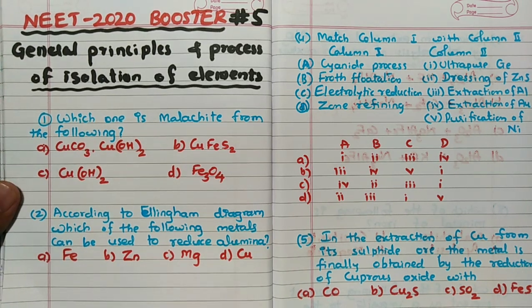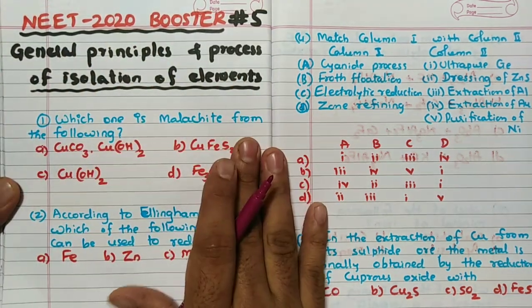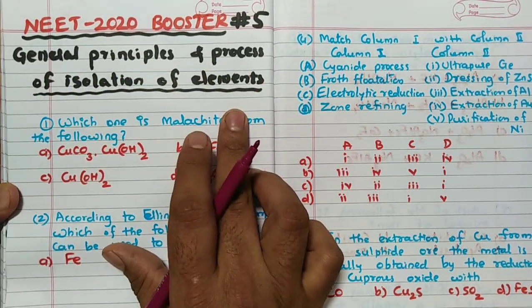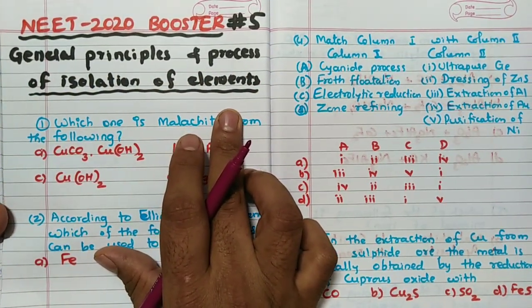Namaste friends. In today's NEET 2020 booster number 5, I am going to discuss general principles and process of isolation of elements, also called metallurgy.